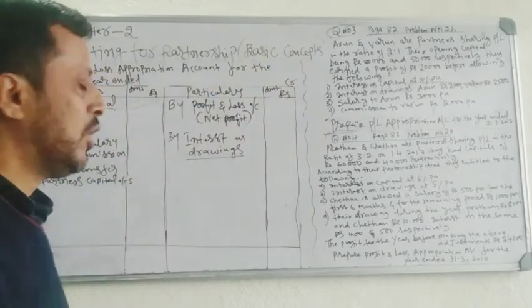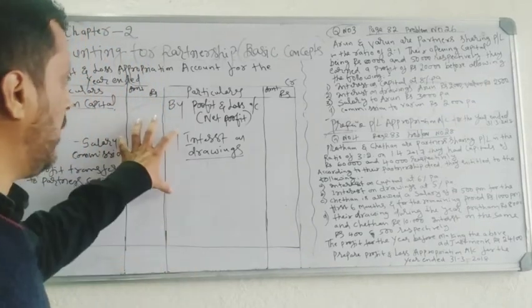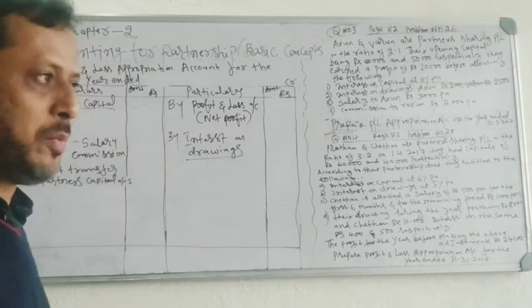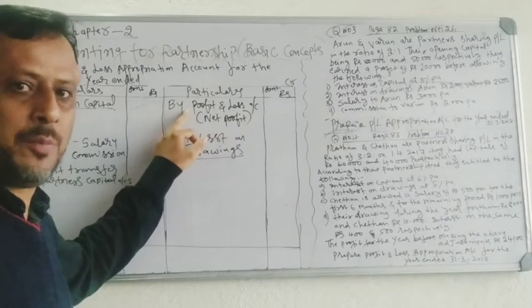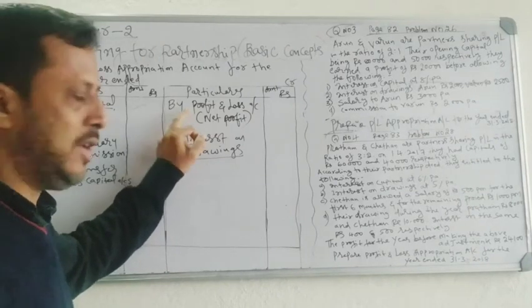You already know you have to make maximum 5 entries in profit and loss appropriation account as per our syllabus. One is net profit as per profit and loss account, on the credit side.